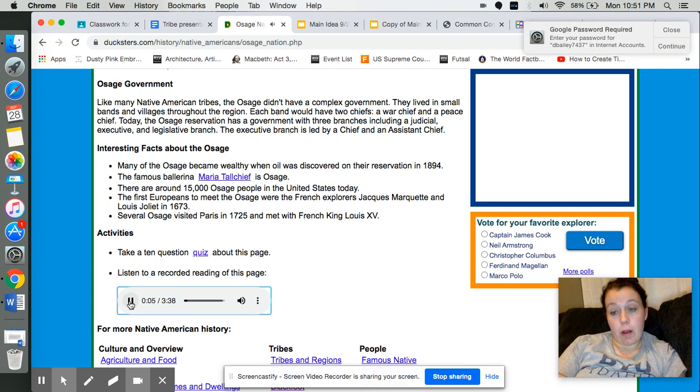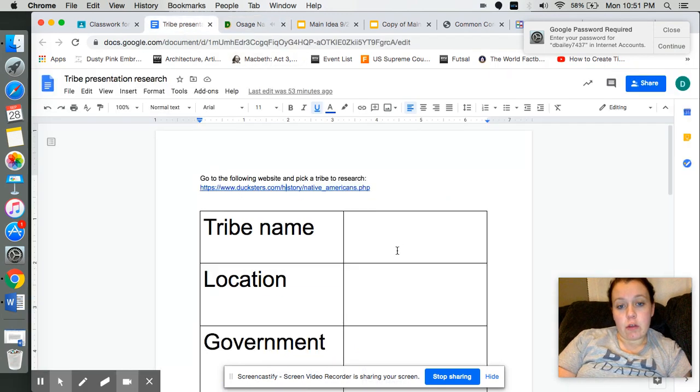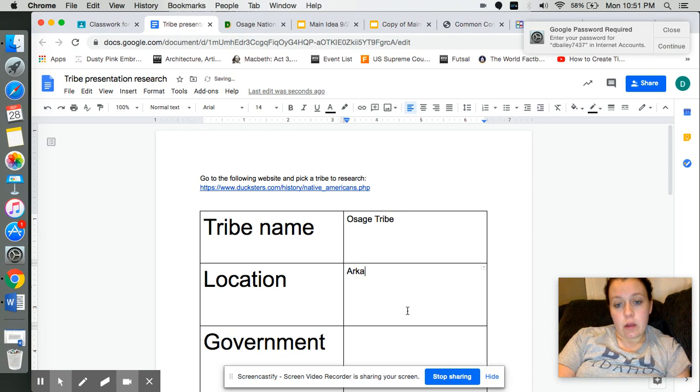Native Americans, Osage Nation. Osage. The Osage are a Native American tribe that once dominated much of the central United States, including portions of Arkansas, Oklahoma, Kansas, and Missouri.